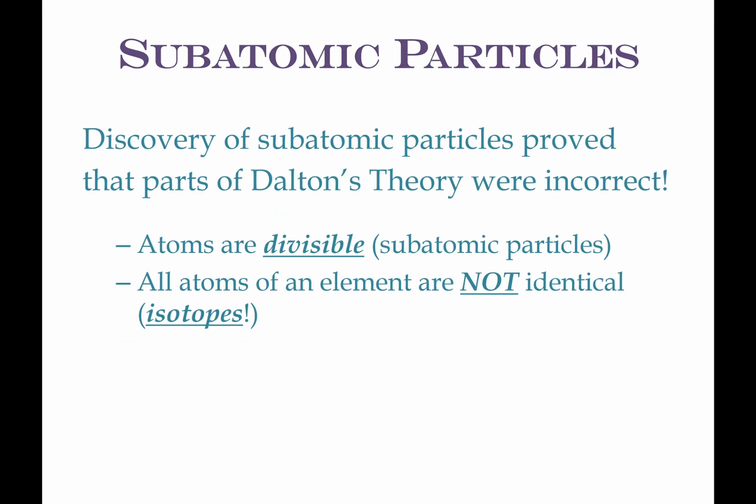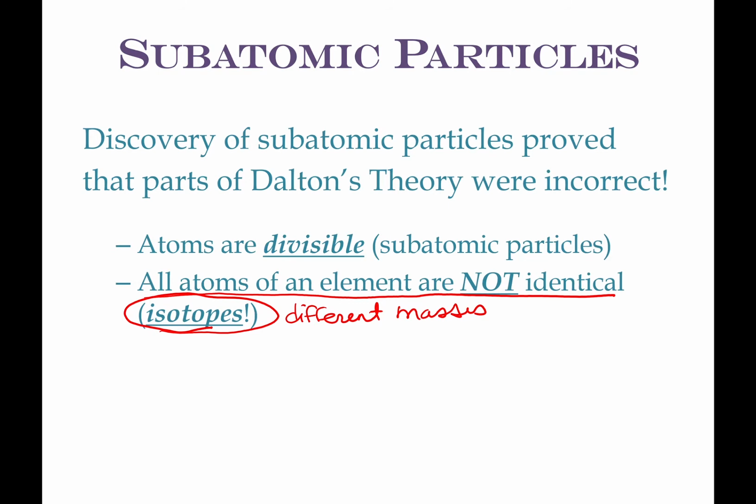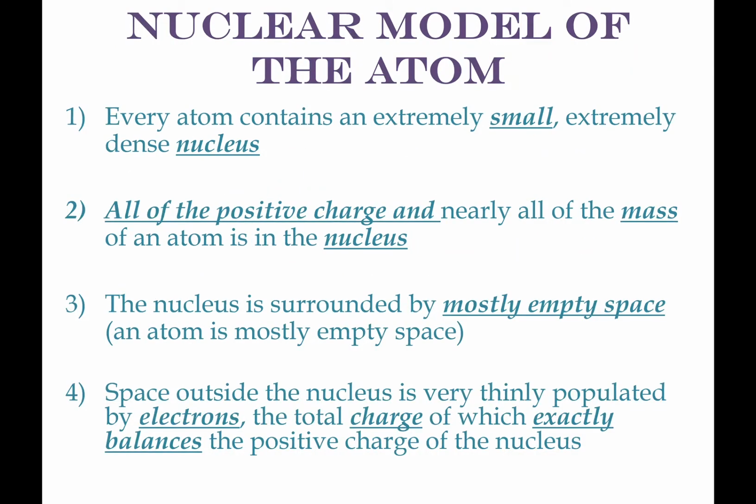So discovering these subatomic particles definitely said that Dalton's theory was incorrect. Atoms are divisible, so now we know we have a subatomic structure. But another part of Dalton's theory is also incorrect. All atoms of an element are not identical. We have what are called isotopes, so they have different masses. We're going to talk about isotopes in just a moment.